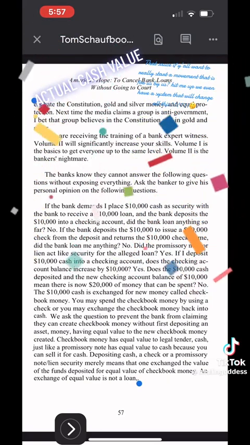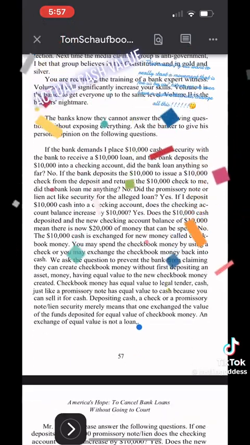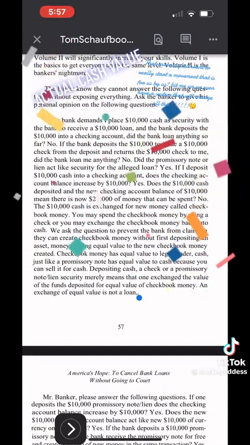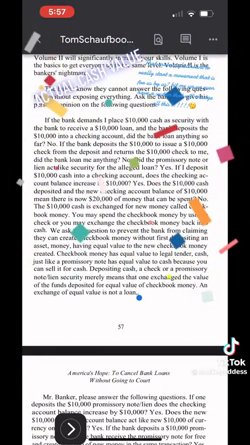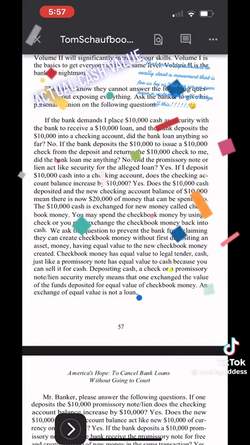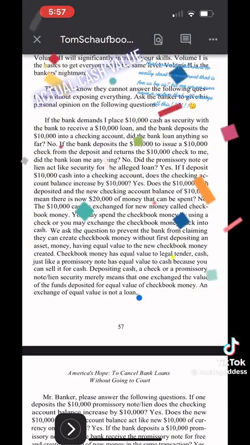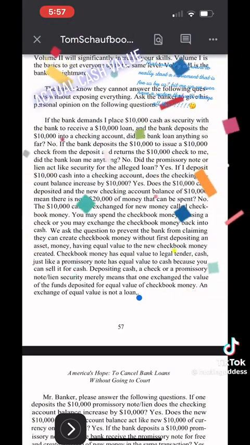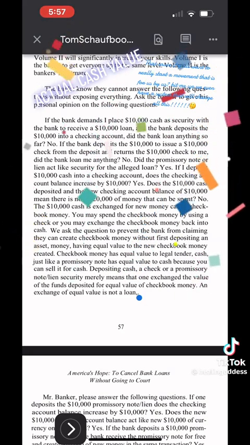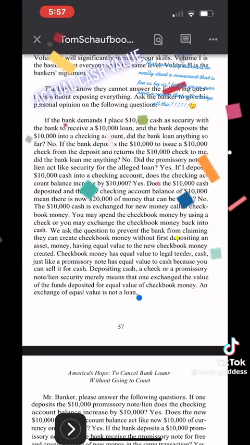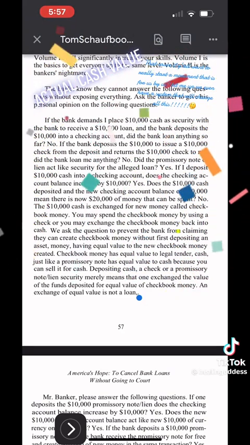If the bank demands I place $10,000 cash as security with the bank to receive a $10,000 loan, and the bank deposits the $10,000 into a checking account, did the bank loan anything so far? No. If the bank deposits the $10,000 to issue a $10,000 check from the deposit and returns the $10,000 check to me, did the bank loan me anything? No. Did the promissory note or lien act like security for the alleged loan? Yes. If I deposit $10,000 cash into a checking account, does the checking account balance increase by $10,000?